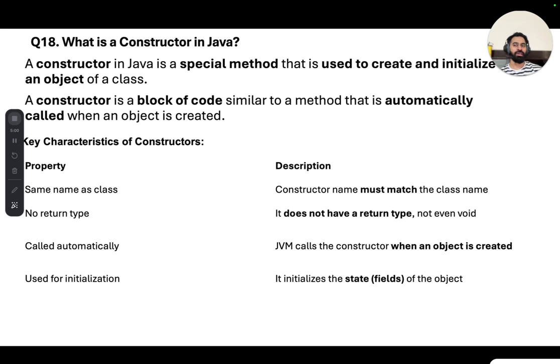and a constructor is used to initialize variables or to provide the variable values of a class. Some of the characteristics of a constructor are that it has the same name as the class, it has no return type, it is called automatically, and it is used for initialization of the fields or the properties which you have declared in a class.